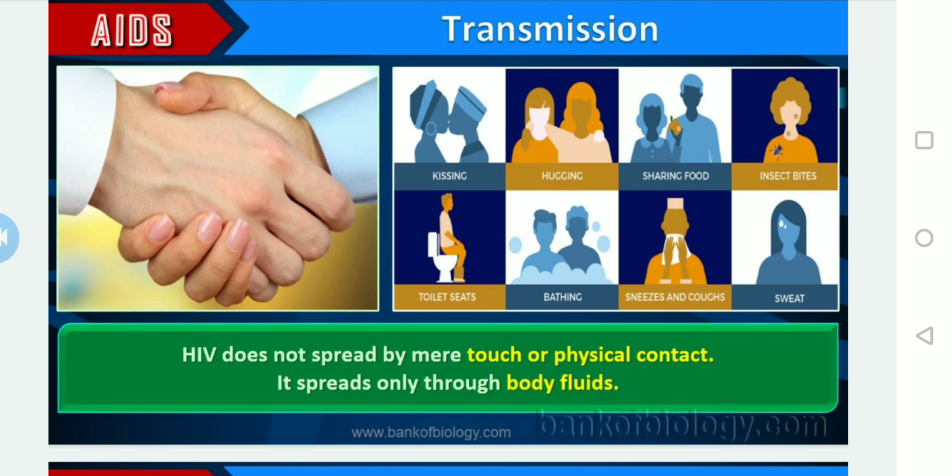So that's why in a number of cases they may be exploited, or they may not be given proper treatment, or sometimes they may not be allowed in. But remember, during hugging, sharing food, insect bites, sharing public toilets, bathing, even sneezing and coughs, through sweat, in all these cases HIV does not spread by mere touch or physical contact. It spreads only through body fluids or direct contact.